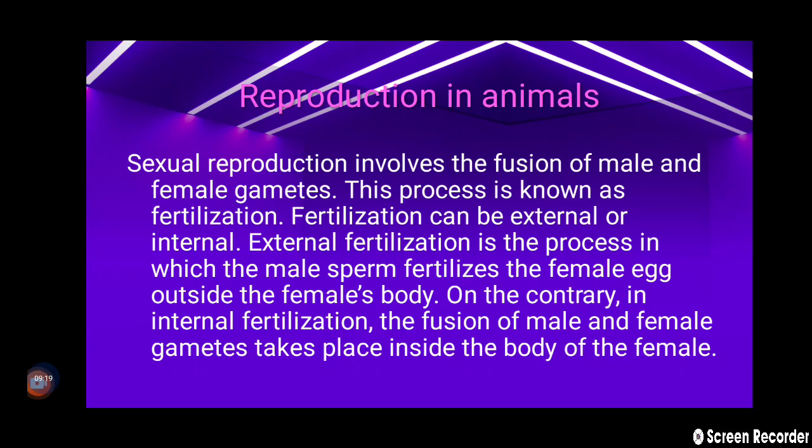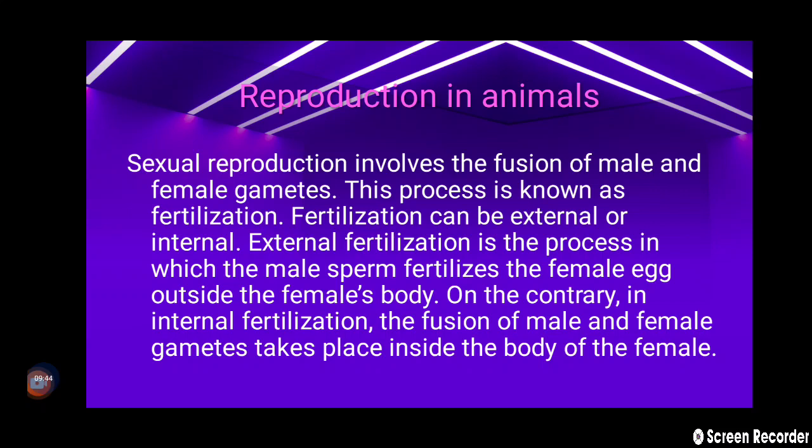Next up, we are talking about reproduction in animals. You must know about it. Sexual reproduction involves the fusion of male and female gametes. This process is also known as fertilization. Fertilization is of two types: external or internal. External fertilization is the process in which the male sperm fertilizes the female egg outside the female body.